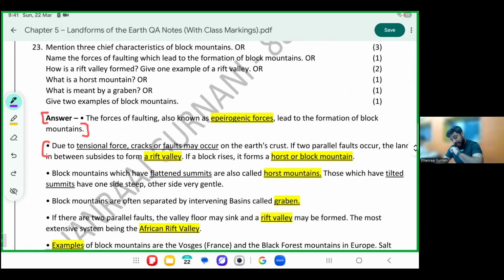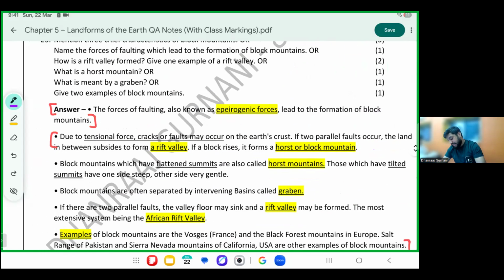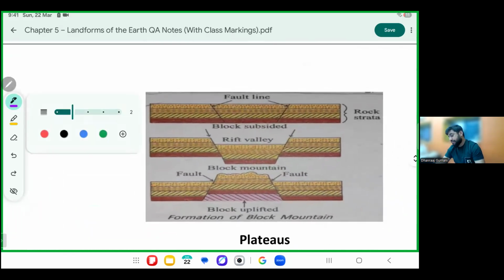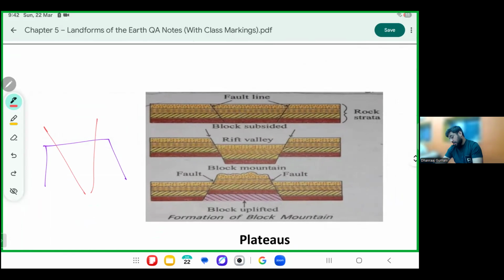The last type of mountain is called block mountains. Please have a look at the photo. These are block mountains. This is my mountain. Look on the screen, please. A crack may occur. The crack is due to a fault line. Crack means a fault line.